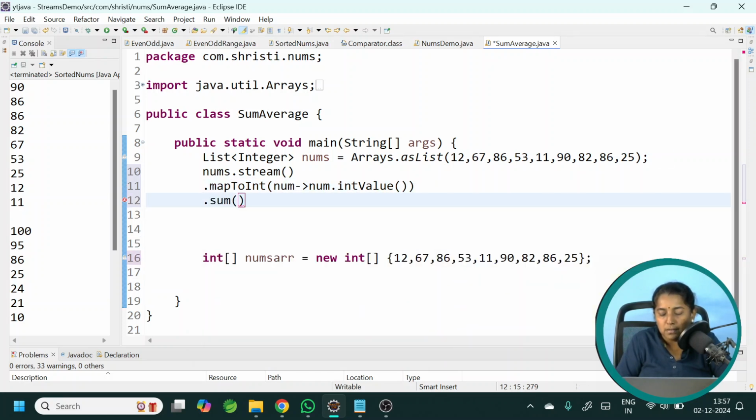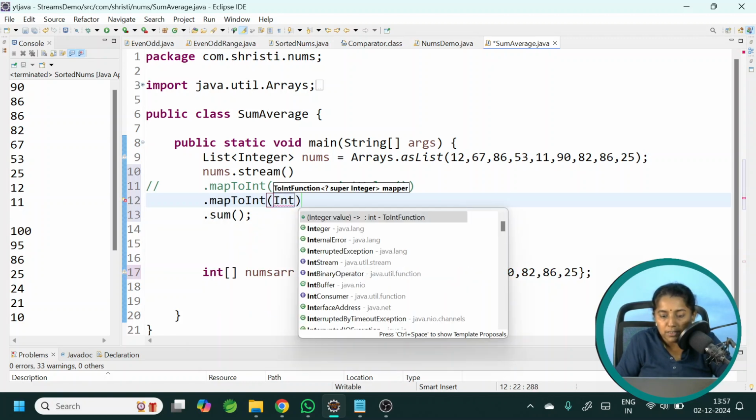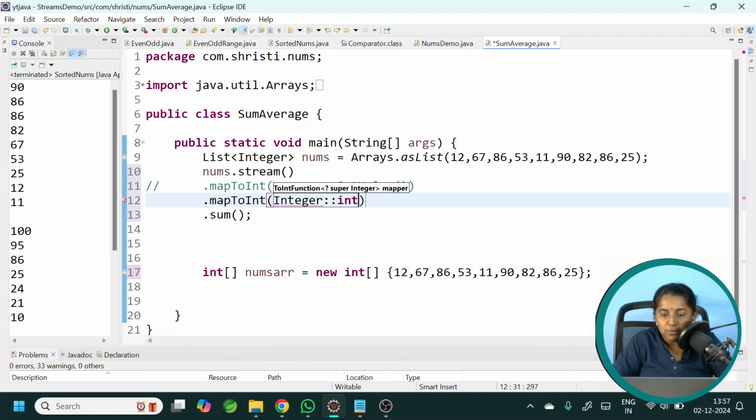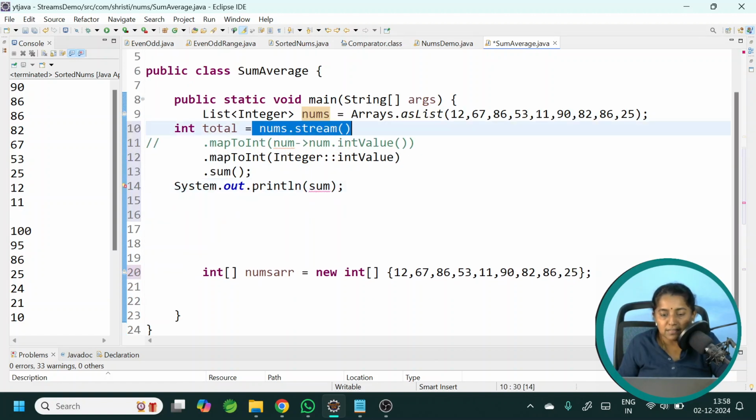Very simple. Okay. And again, instead of using this line, you can use dot mapToInt, Integer double colon intValue, dot sum. It returns the total sum and we can print it. So sum. For the same list, let us try to use the reduce method.